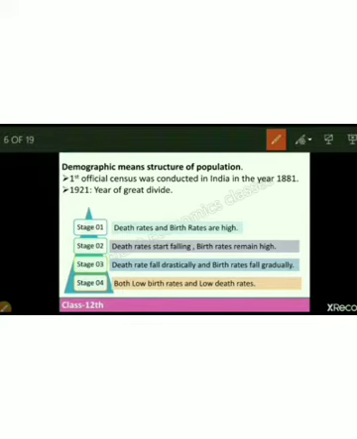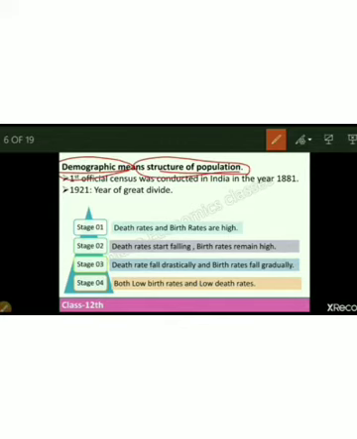We'll talk about the level of birth rate, death rate, literacy rate, poverty, IMR, and life expectancy ratio. So all these things we're going to discuss under this demographic condition at that period of time. As we've seen, the meaning of demographic is the structure of the population.